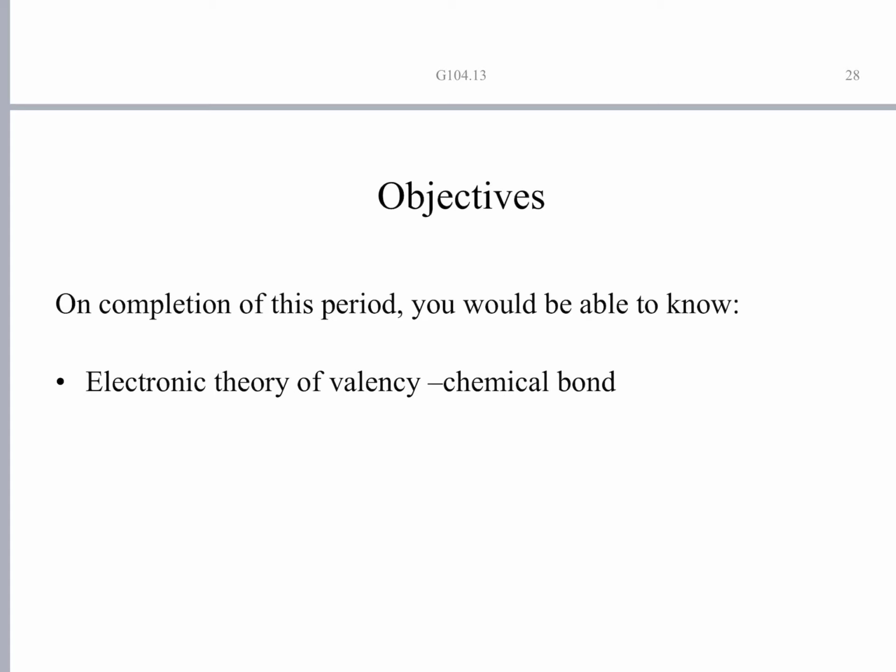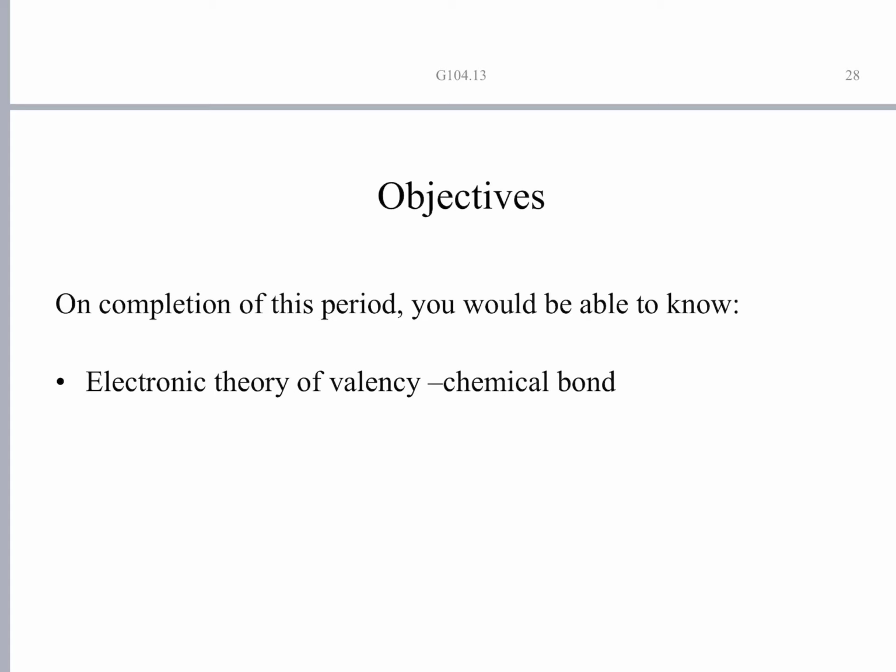One of the ways of explaining the formation of a chemical bond is the electronic theory of valency. It is proposed by two scientists named Kossel and Lewis.